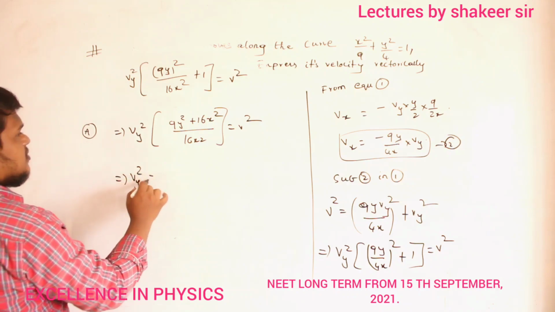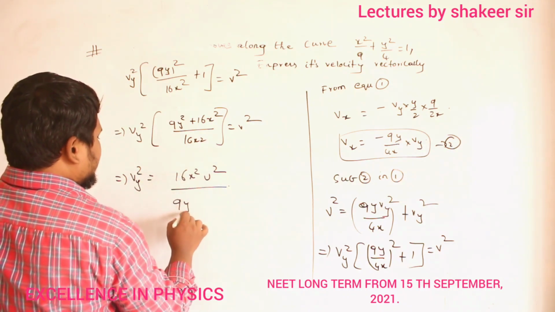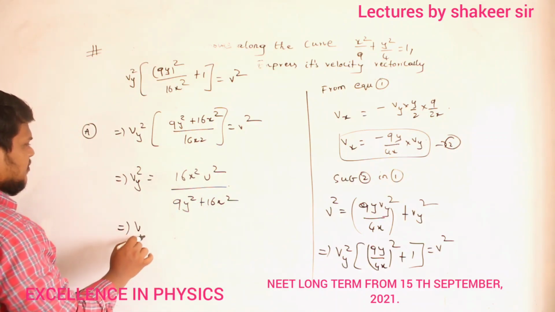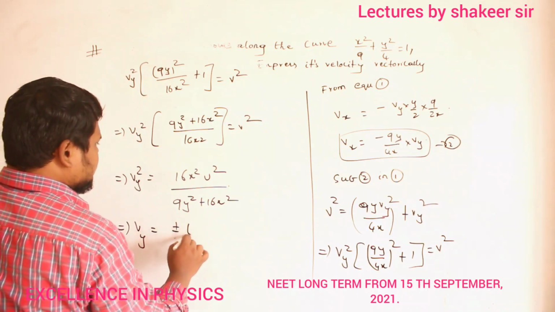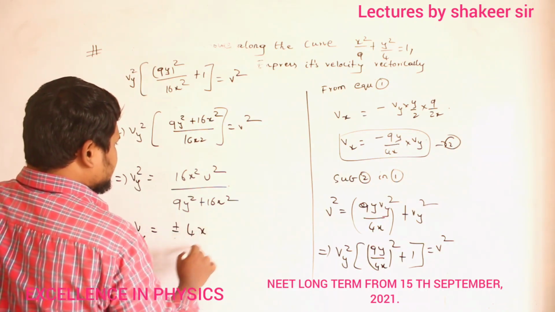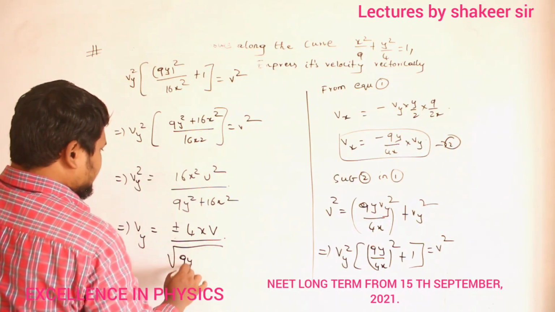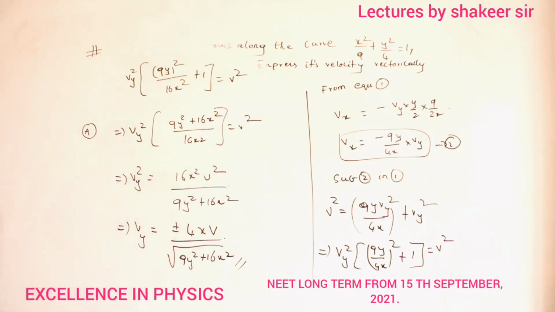So Vy square is how much? 16x square V square divided by 9y square plus 16x square. So what is Vy value? Vy value is plus or minus 4xV divided by root of 9y square plus 16x square. So this is my Vy value. Okay? 9y whole square.